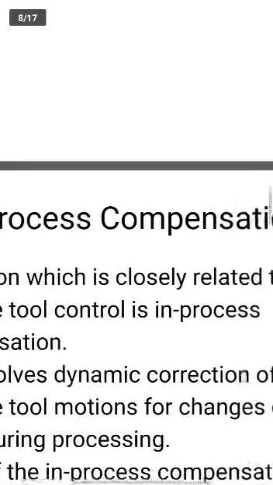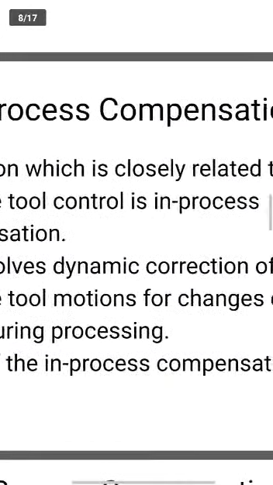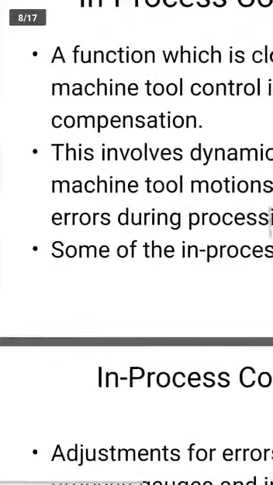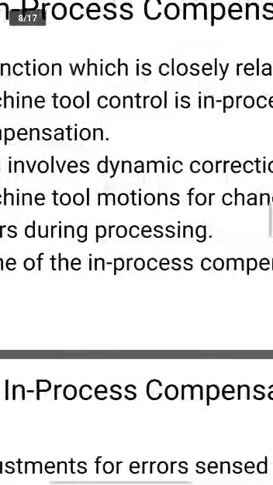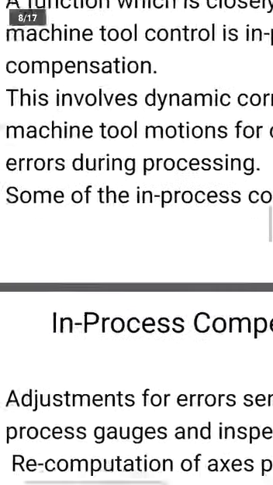Next, in-process compensation. What is in-process compensation? A function which is closely related to the machine tool control is in-process compensation. This involves the dynamic correction of machine tool motion errors during processing.